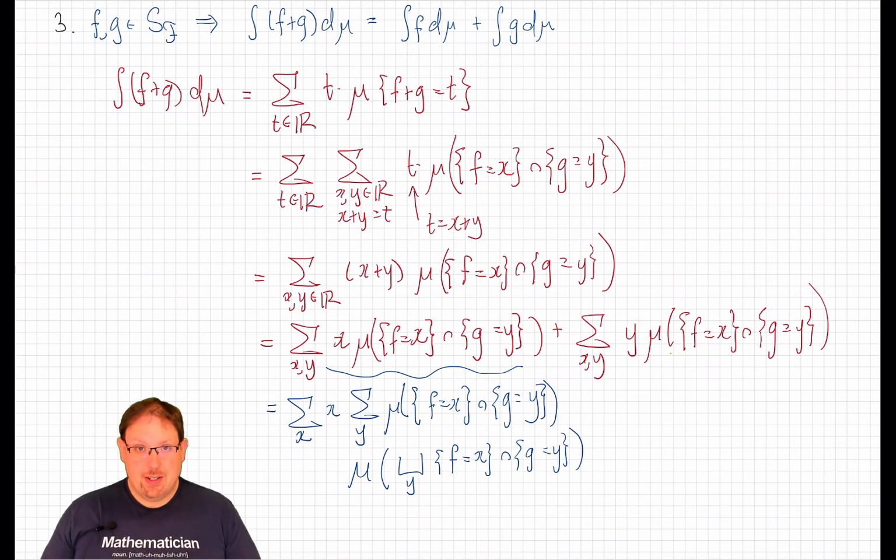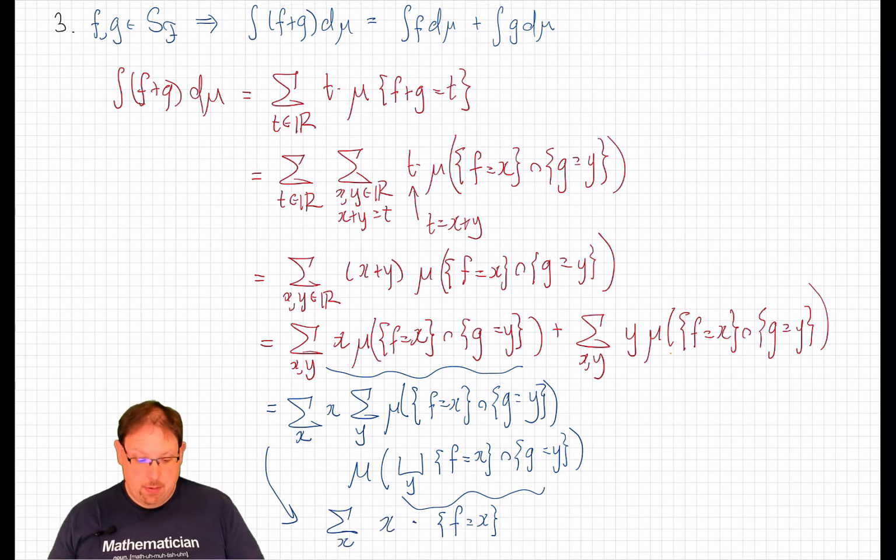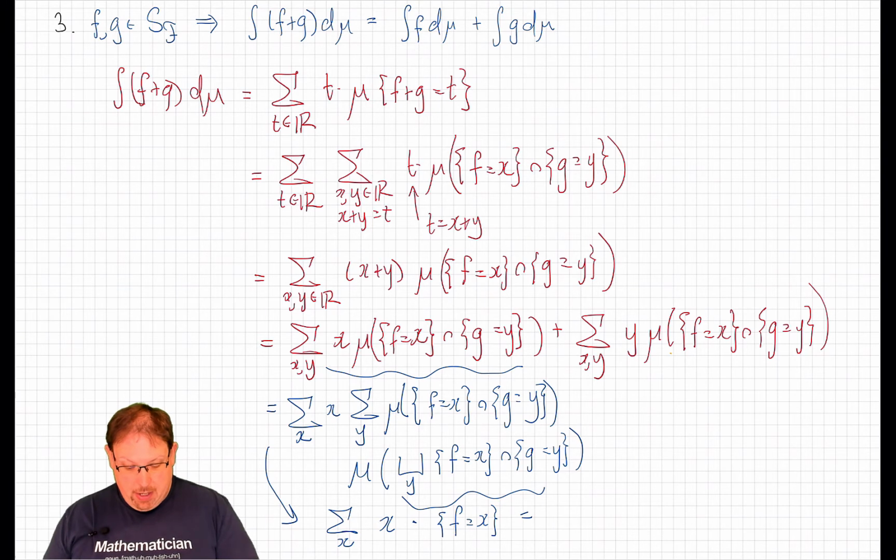Of course, g has got to equal something. And so this union over all the possible values reduces this inside event to nothing other than the event that f equals x. And so tracking this through, this first term in the sum becomes the sum over x of x times the measure of the event that f equals x, which is, by definition, the integral of f d mu.